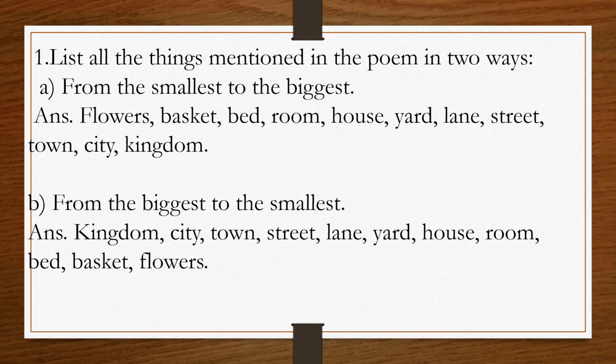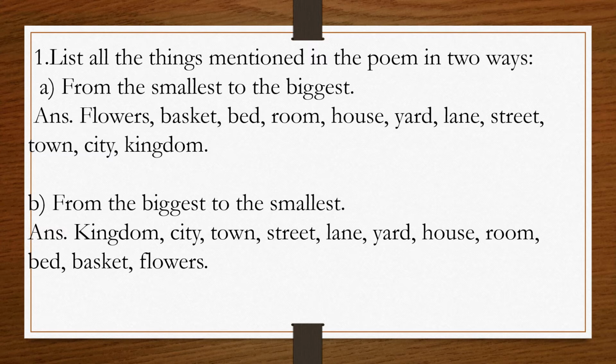So then flower, then basket, bed, room, house, then yard, lane, street. After street, town is there, city, and at last kingdom. So here we are going from smaller to the bigger one.